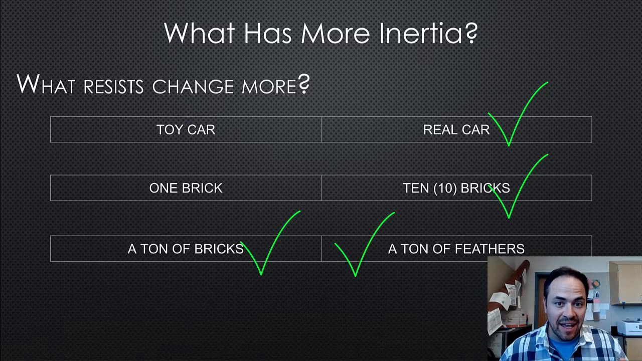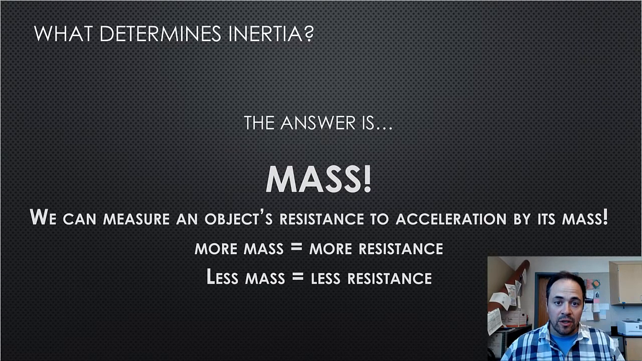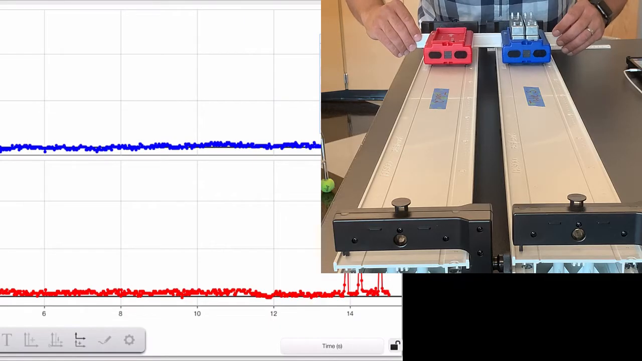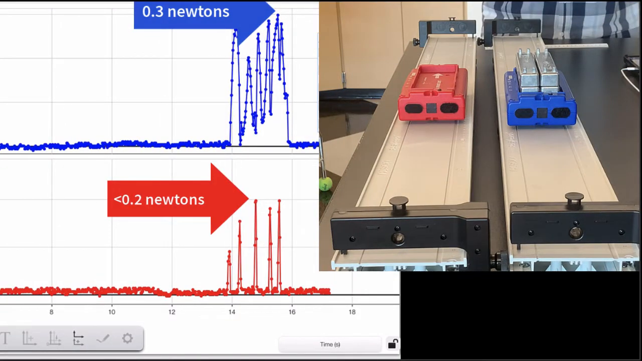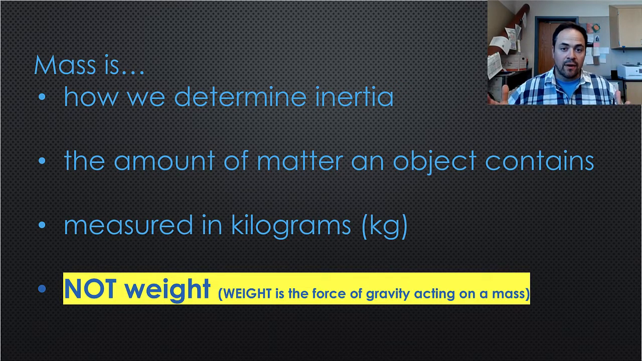So with that said, based on everything we've seen, what do you think determines an object's inertia? Well, you'd be correct if you said mass. An object's mass can be used to measure its inertia. In the cart demo, the blue cart had more mass and therefore more inertia. This is why it took more force to accelerate it at the same rate as the red cart. And it's very important to remember that we can indicate inertia with mass and not weight.